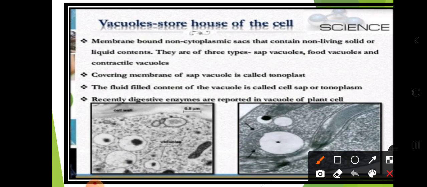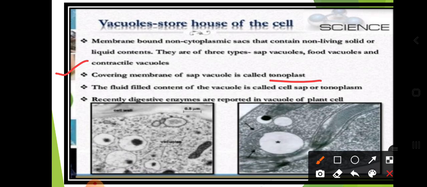The covering membrane of sap vacuoles is called the tonoplast. The vacuoles are storage sacs for solid and liquid contents, where the vacuoles are small in animal cells, while plant cells have very large vacuoles, because the central vacuoles of some plant cells may occupy 50 to 90% of the cell volume.